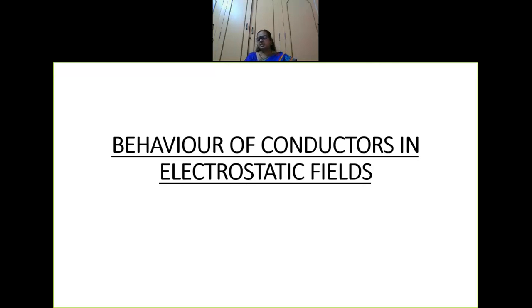So what is happening in metallic conductors? In metallic conductors, when an external electric field is applied, the electrons in the outermost shell, called free electrons, start moving. Actually, even before the electric field is given, the electrons in the outermost shell are free to move. And when an electric field is given, all these electrons will drift with a constant velocity. We are going to learn about drift velocity in the next chapter, current electricity.